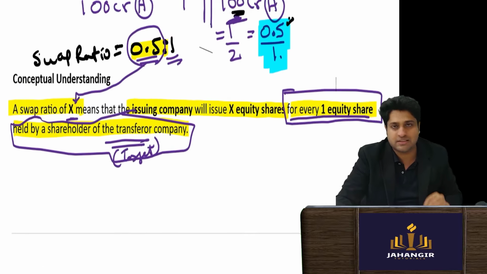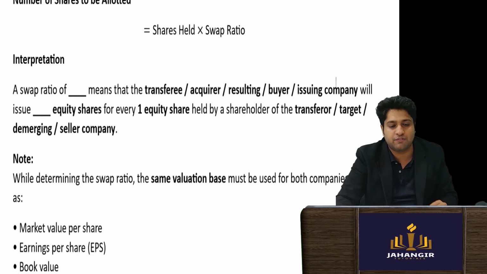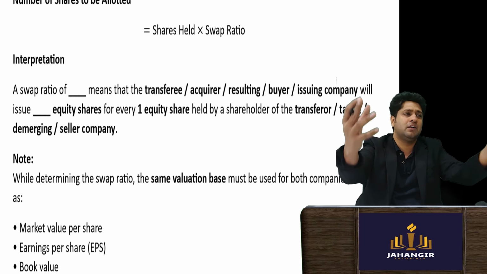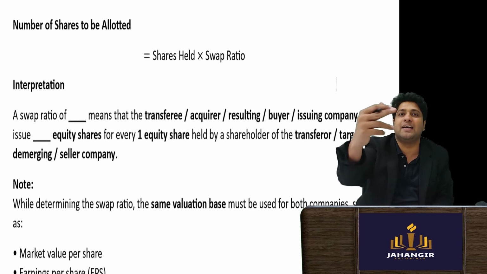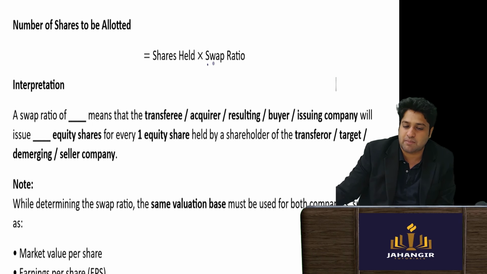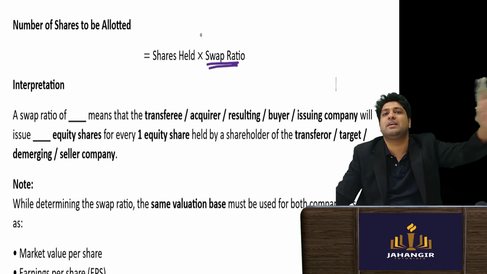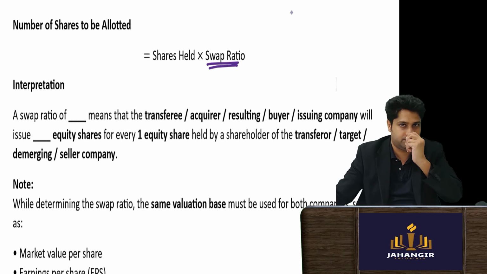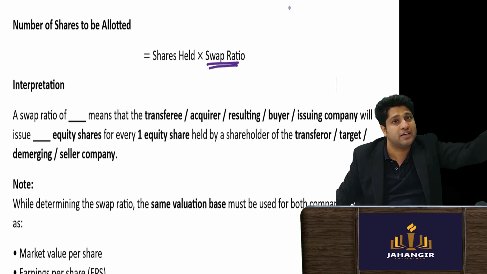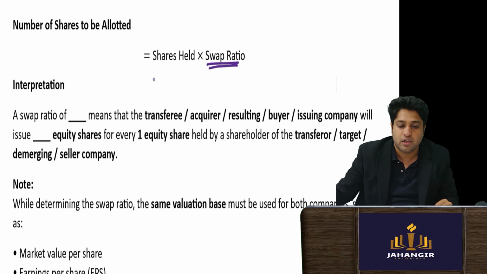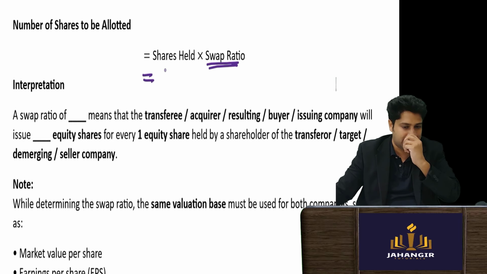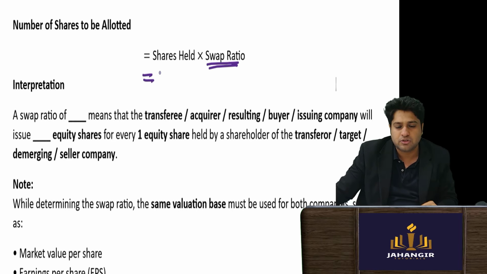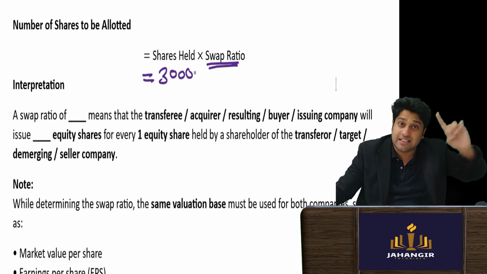So once you come to know this ratio, they will tell you that you were holding so many shares in the target company. Then you just multiply with the swap ratio. Simple. The ratio was 0.5, so for every one share that you were holding there, we will issue you 0.5. Then I'll ask you, how many shares were you holding there? You'll say I'm holding 3000 shares in the target.